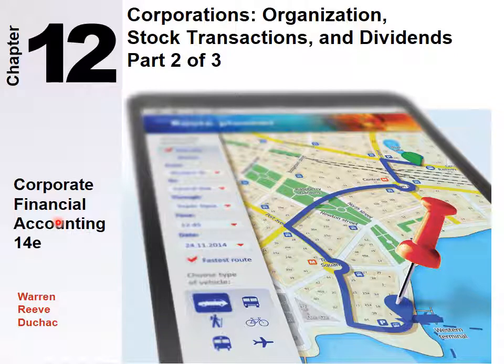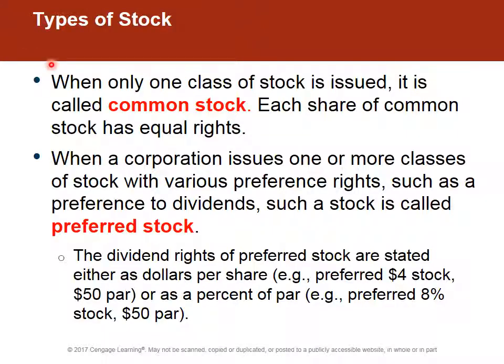Chapter 12, Financial Accounting, Part 2 of 3, Corporations. In Part 1 of 3, we started talking about the organization of a company. So when only one class of stock is issued, it's called common stock, and that's the term we're used to seeing. And they are called stockholders or shareholders, and each share has equal rights to vote, equal rights to dividend.